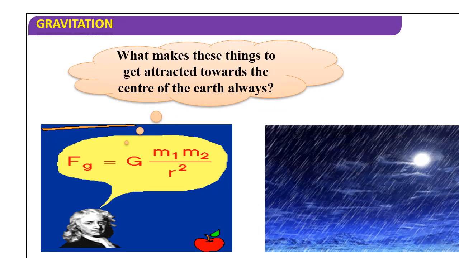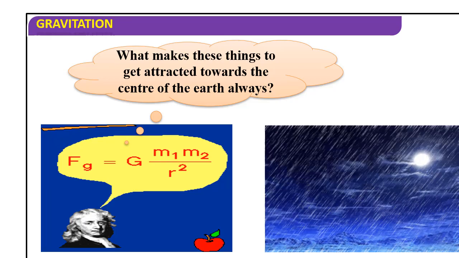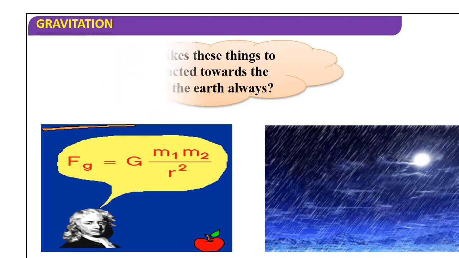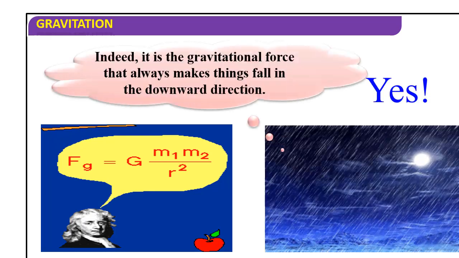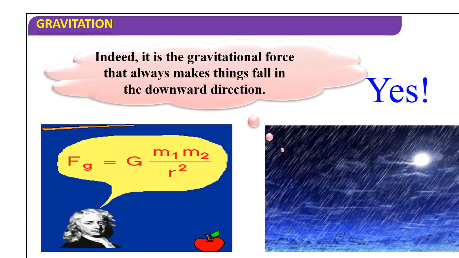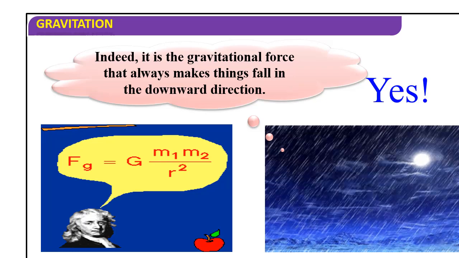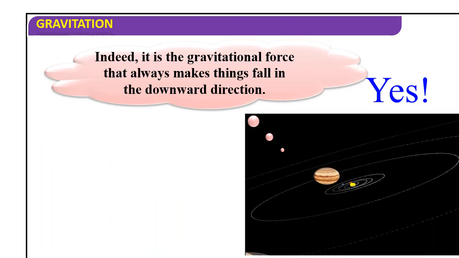So what makes these things get attracted towards the center of the earth always? That is also another question we have to deal with. Yes, indeed it is the gravitational force that always makes things fall in the downward direction. I think you got the answer initially itself. See here, this is the gravitation of the planets.